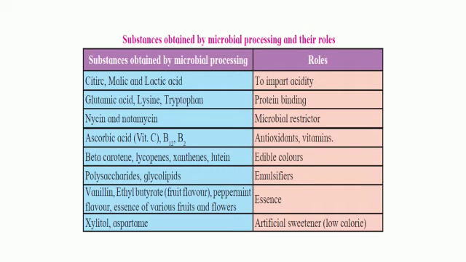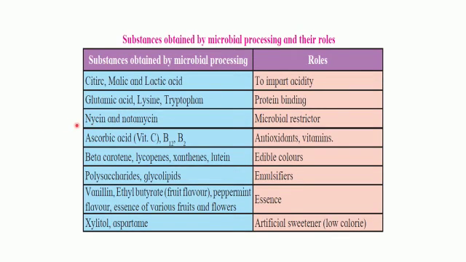This is another table from your textbook, and it tells you about the various substances obtained by microbial processing. So we get various substances after microbial processing, and these in turn have got following uses, or they can be used for the following purposes. Let us discuss a few of them. Citric, malic and lactic acid. They are used to impart acidity because they are all sour to taste. Hence they impart acidity.